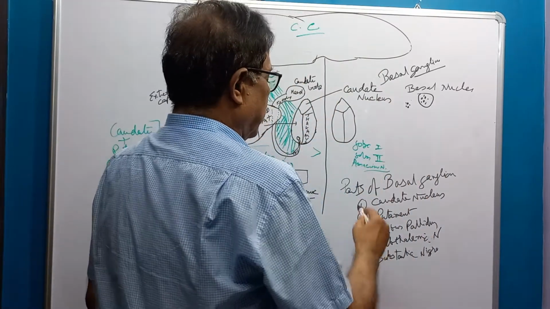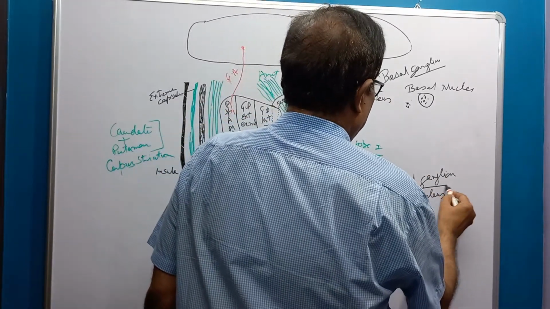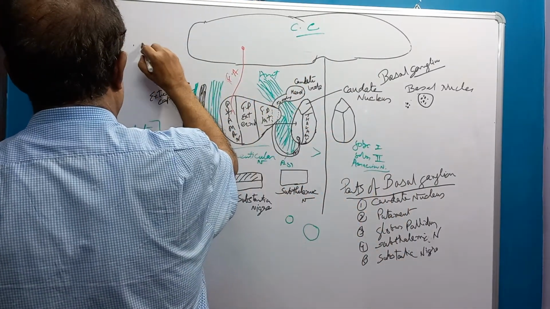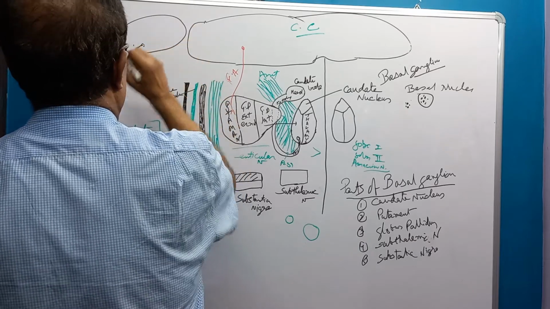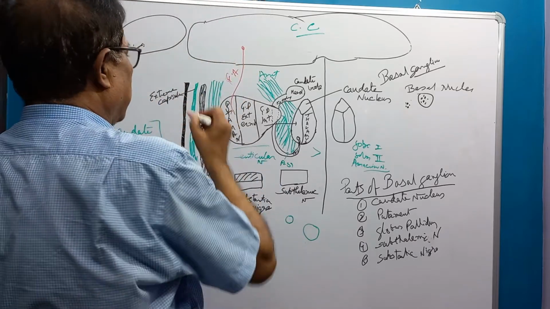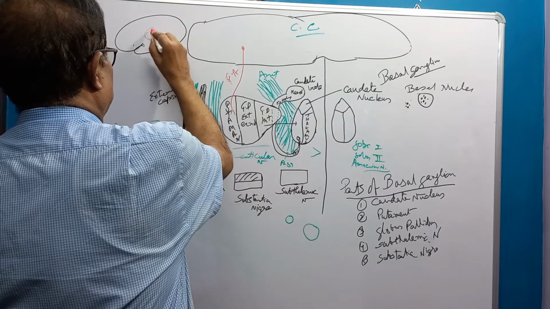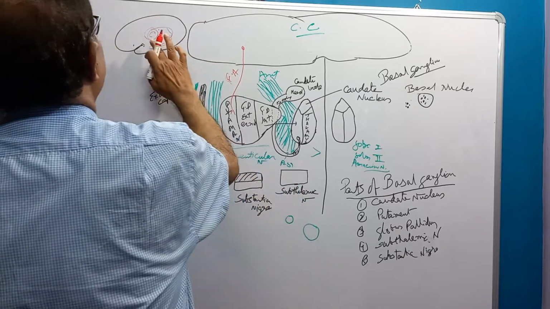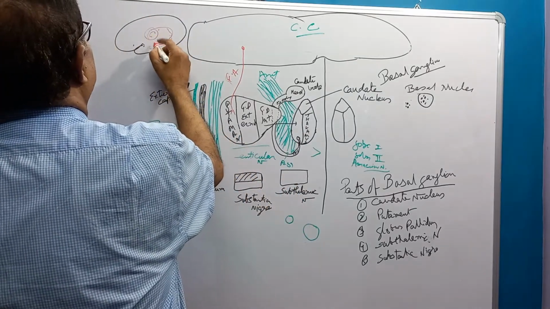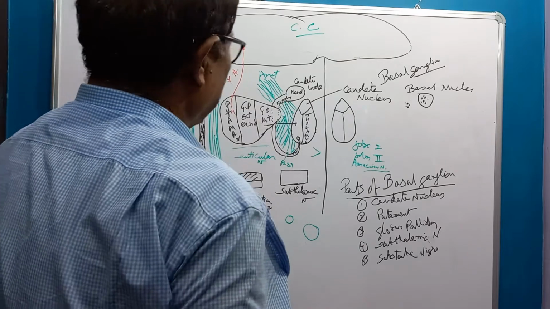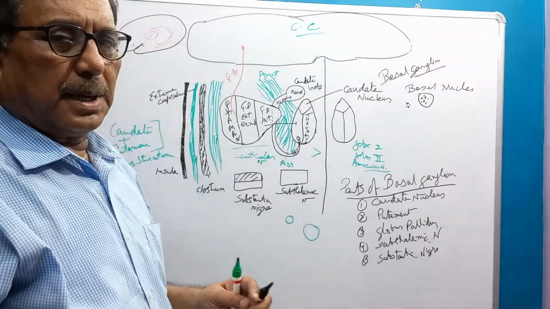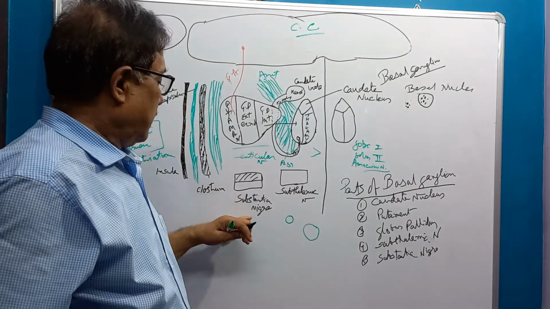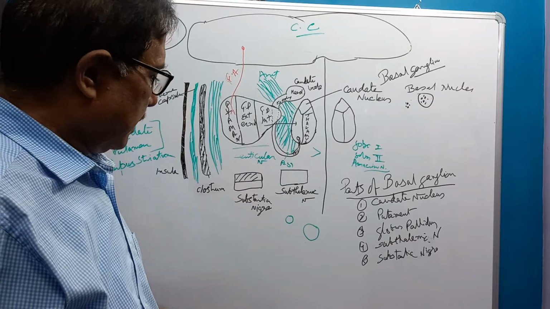Now, parts of the basal ganglia. Nuclei present in the basal ganglia. This is just a rough sketch, and they are present in the basal part of the cerebral cortex, and extend into the midbrain.